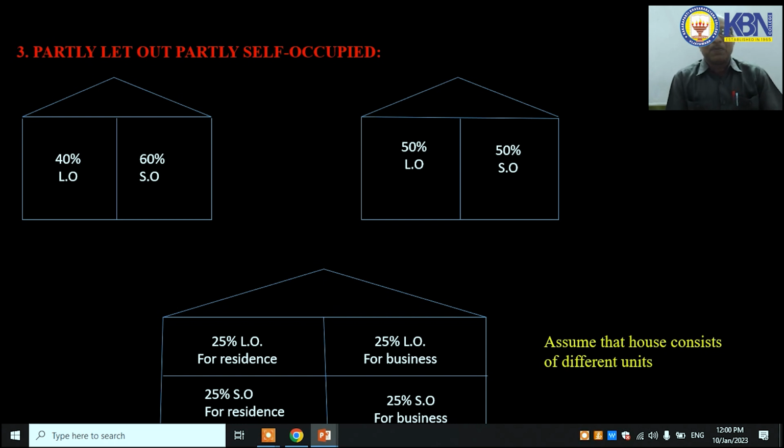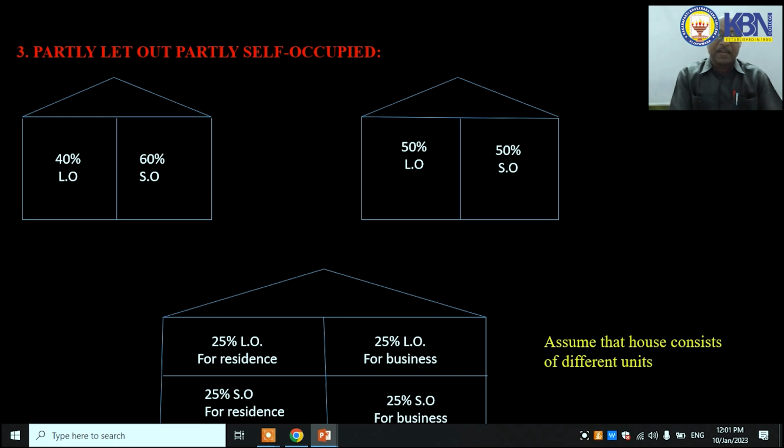Next, partly let out and partly self-occupied. Suppose the house has some part used for residential purpose and some part given for let out. For example, in the first figure, 40% is let out and 60% self-occupied. In the second figure, 50% let out and 50% self-occupied.